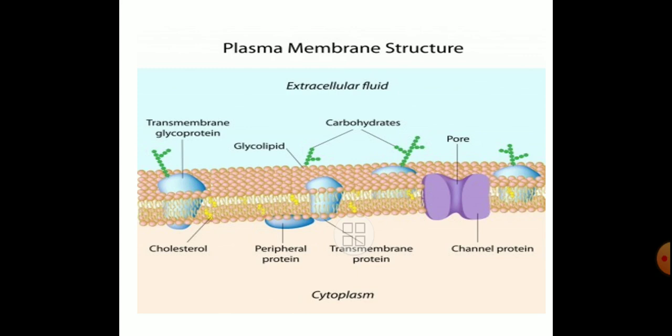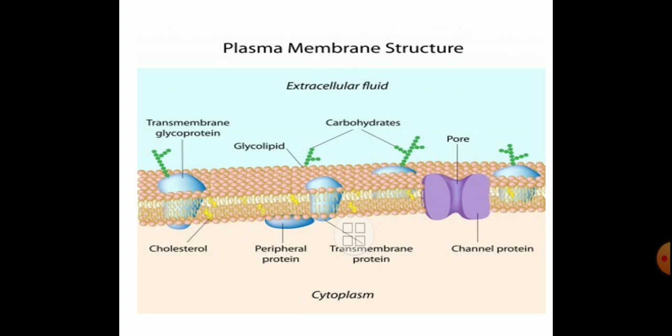And green colored chains we can see of glucose carbohydrate. So the protein molecule embedded into the lipid bilayer joins to the chain of a carbohydrate or glucose molecule, so that's why it is known as a transmembrane glycoprotein. Glycolipids are there, these green colored chains.